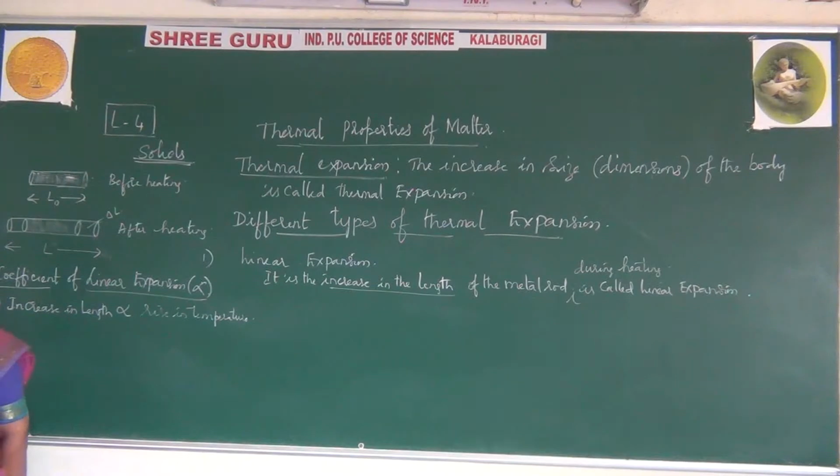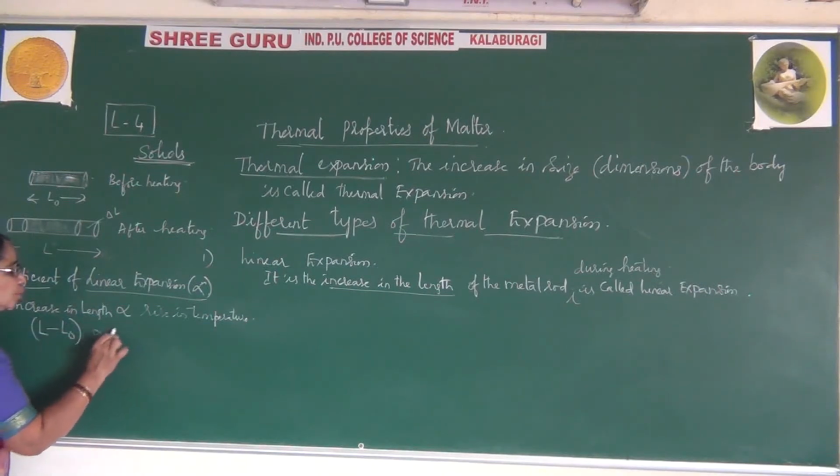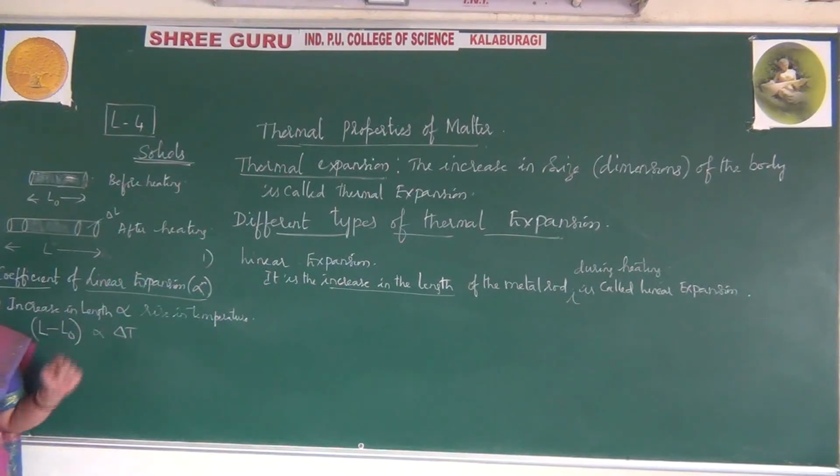So how do we explain this increase in length? We have original length L0 and the new length L. The difference in this length is called the increase in length. So please make a note: the new length is L and the original length is L0, so the difference L minus L0 is proportional to the rise in temperature. I said there is a small rise in temperature, so I write delta T, a small rise in temperature represented by delta T.